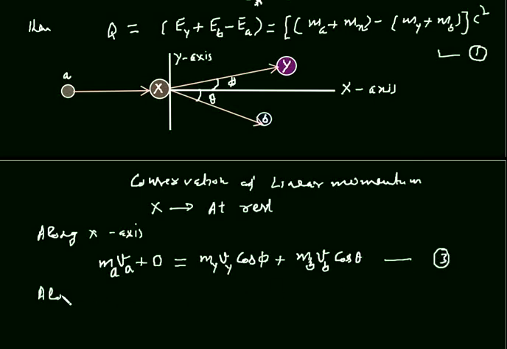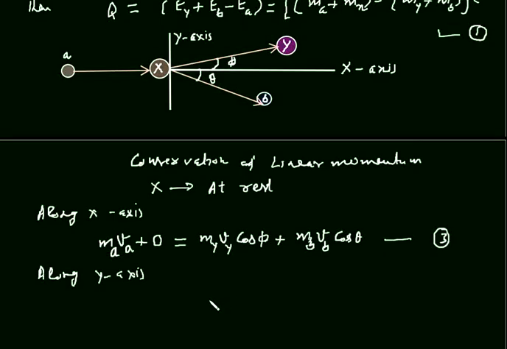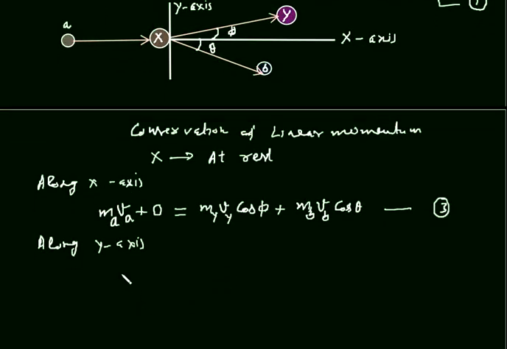Along y-axis, the momentum of A is 0 since it is moving along x-axis, and the momentum of X is permanently 0, and the momentum of Y is MY VY, and its component along y-axis will be sin phi, and the momentum of B is MB VB, but its momentum along this y-axis will be minus MB VB sin theta.